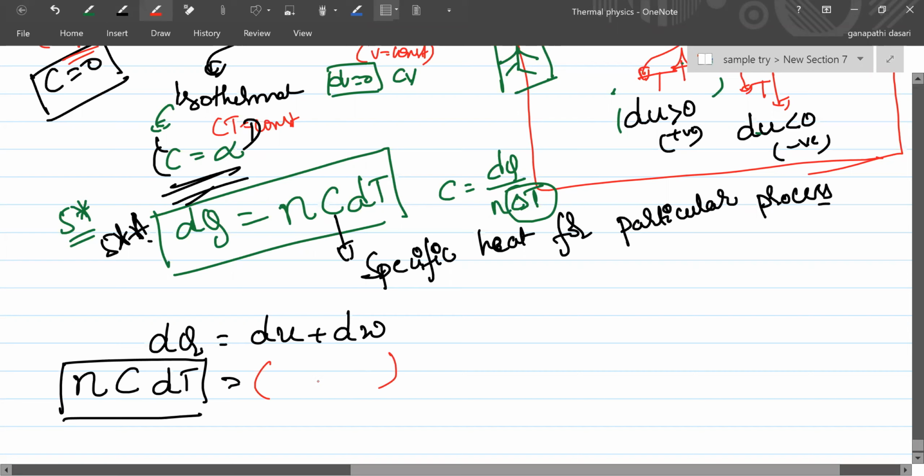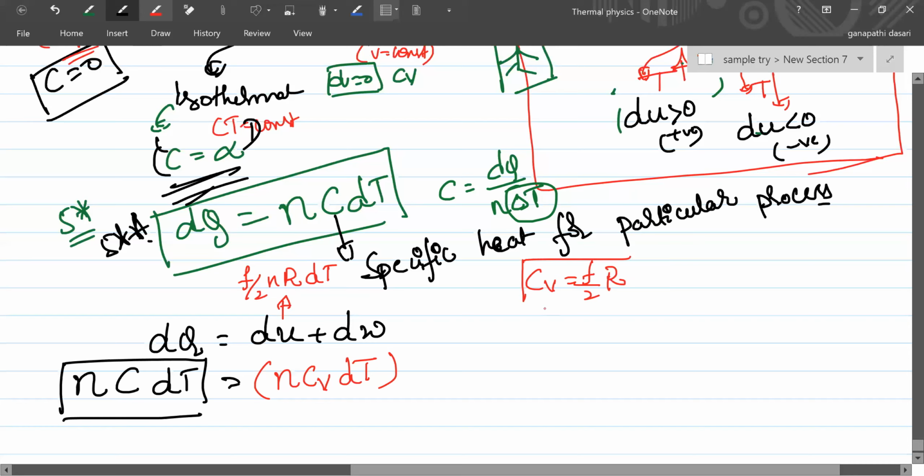dU I told you is nCv dT. That is f by 2 nR dT, which we can also write. Yesterday I taught you that f by 2 nR dT. And Cv is nothing but f by 2 R. This is the formula for Cv.